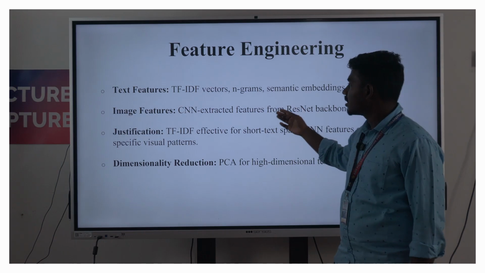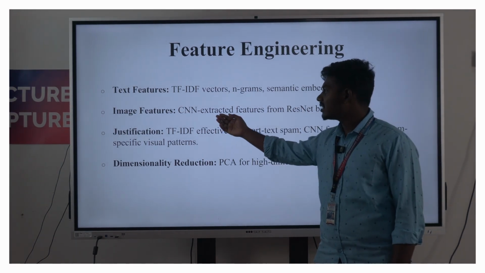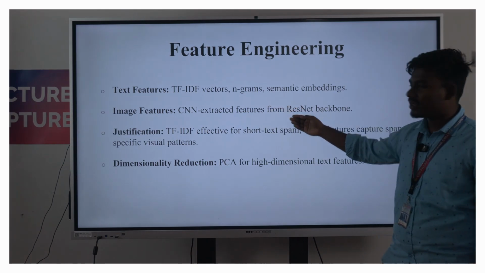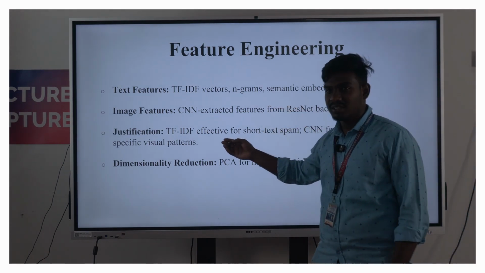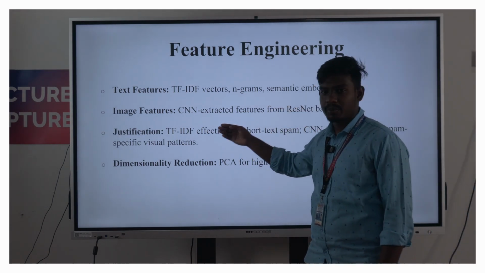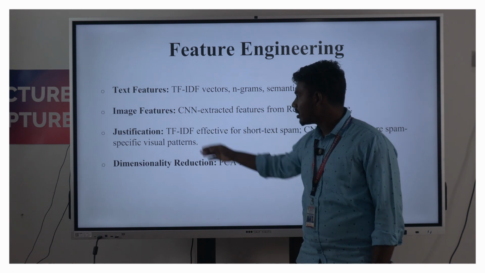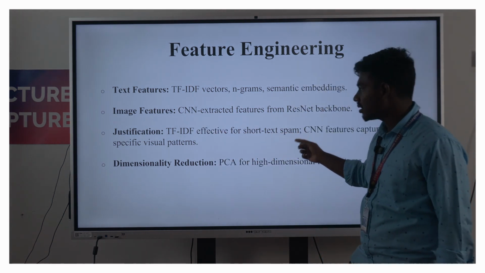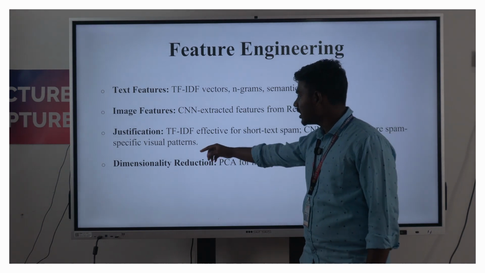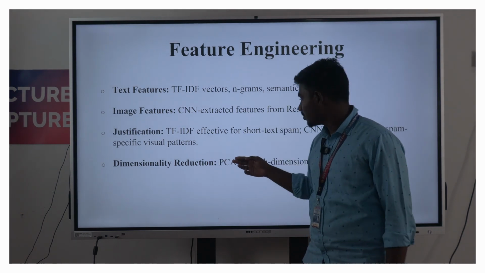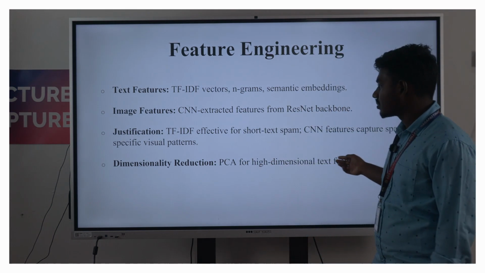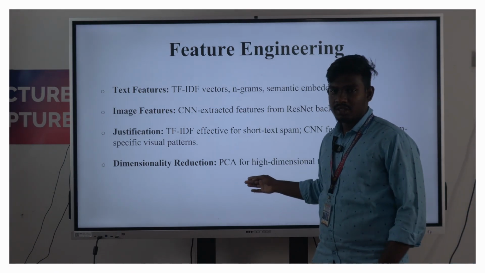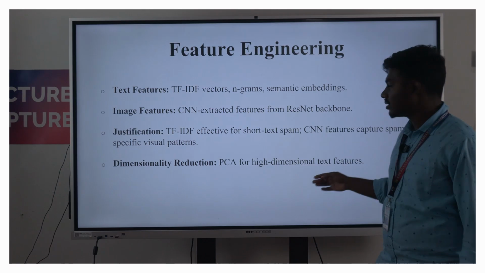For feature engineering, we include previous datasets to implement TF-IDF and n-gram semantic embeddings in Python code, and for images we use CNN extraction with a ResNet backbone. The justification: TF-IDF is mostly used for text-based, and CNN for image-based perspective, and dimensionality reduction for image and video frames to reduce the data size.